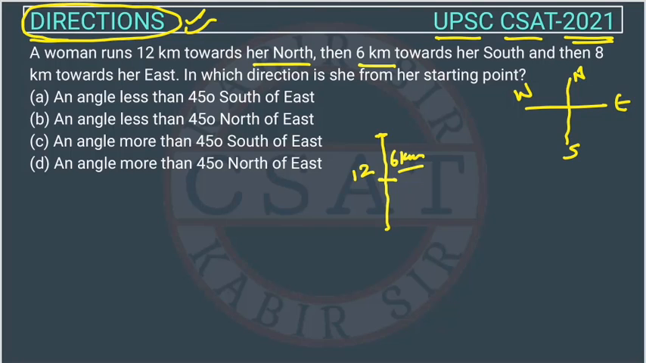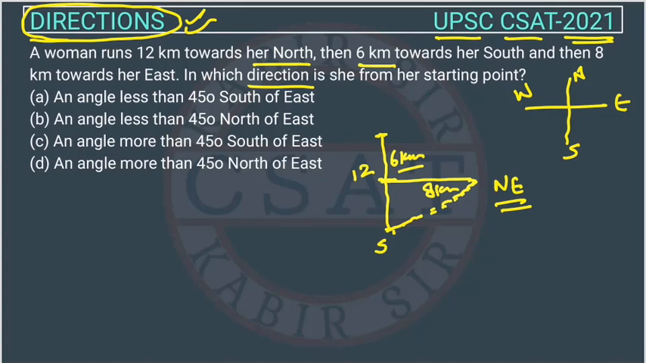And then 8 km toward her east. So now going towards east, 8 km. In which direction is she from her starting point? The question is asking, this is the starting point, and this will be the distance. They are asking the direction. This direction will be northeast. From the starting point, she is in the northeast direction.